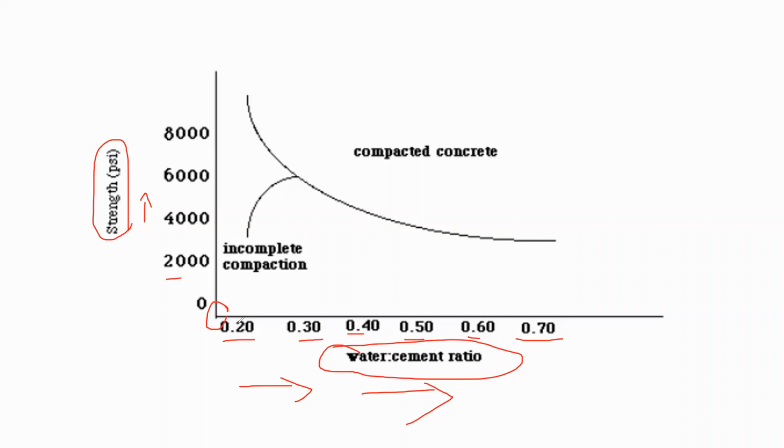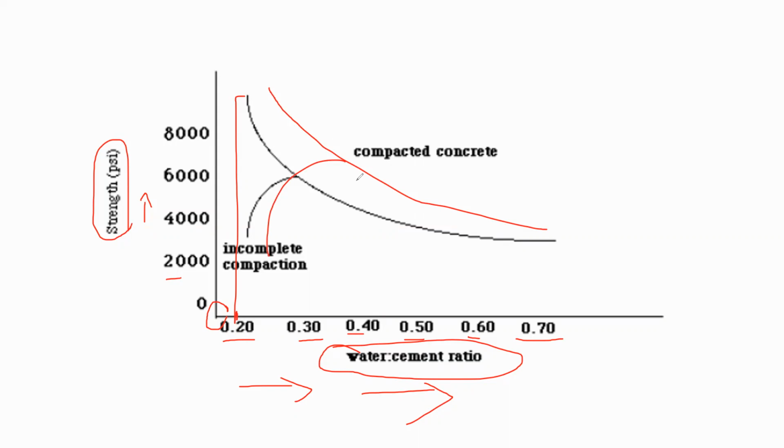At the water cement ratio of 0.2, the strength here is around 9000. Here you can see there are two curves. This is one curve, and this is the second curve. So two curves are there.